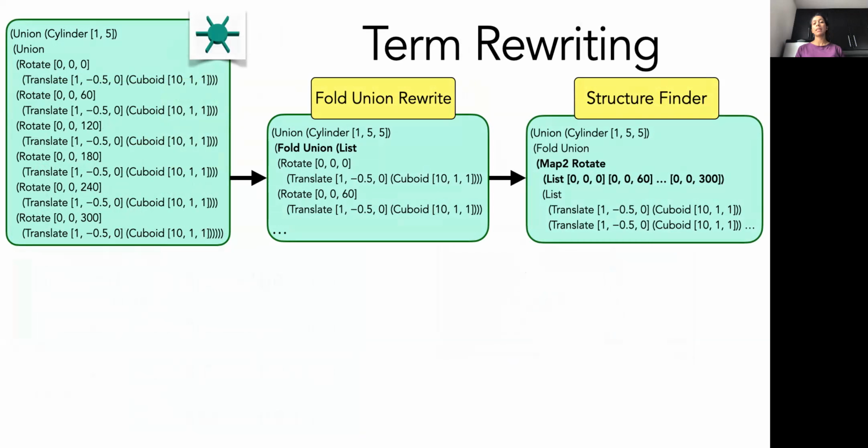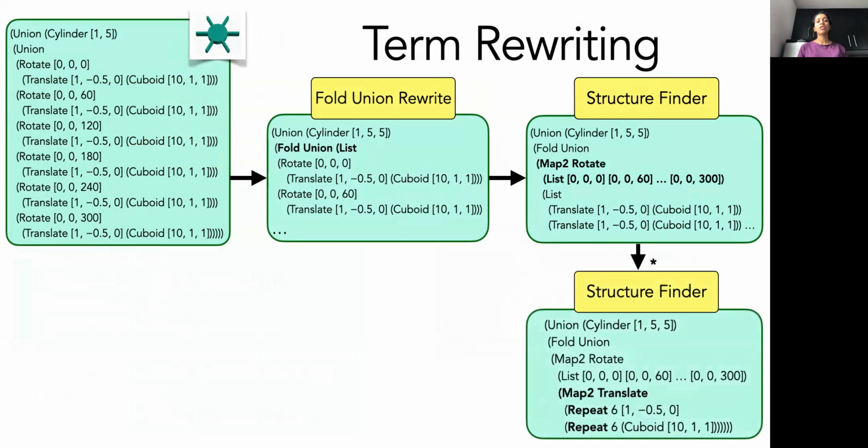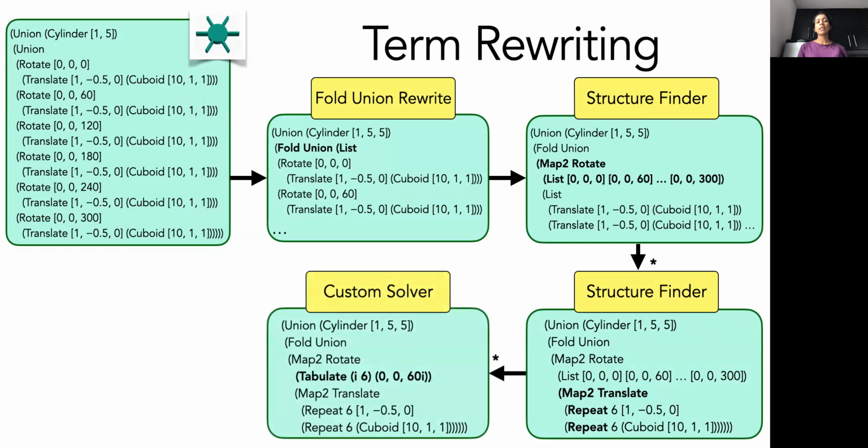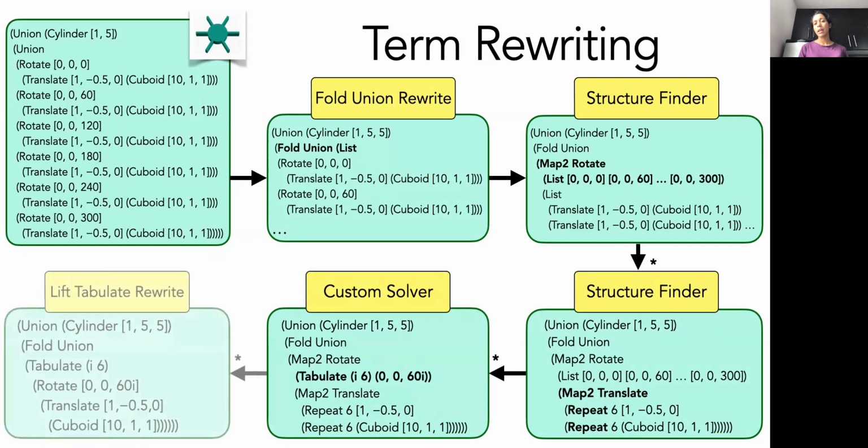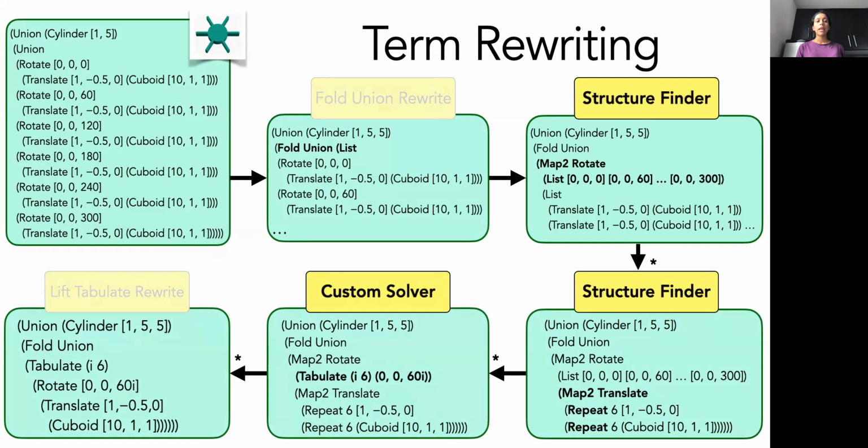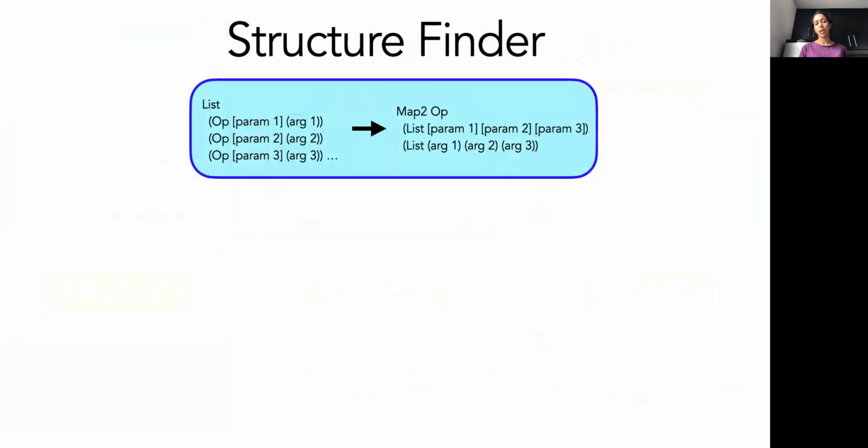Then it uses an algorithm called structure finding to separate out the parameters of the rotates from their CAD arguments. The structure finding algorithm can be applied more than once, and after that, Salinsky uses a custom solver to find a closed form arithmetic expression to represent the parameters that were separated out by the structure finder. Finally, Salinsky uses a few more syntactic rewrites to simplify the program further. In this talk, we will focus more on the structure finder and the custom solvers.